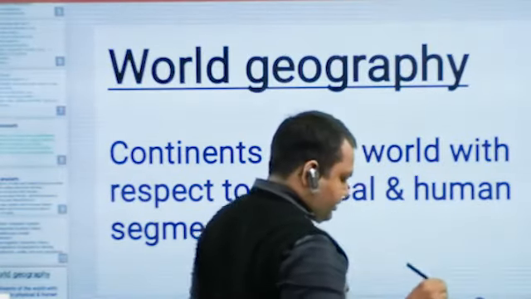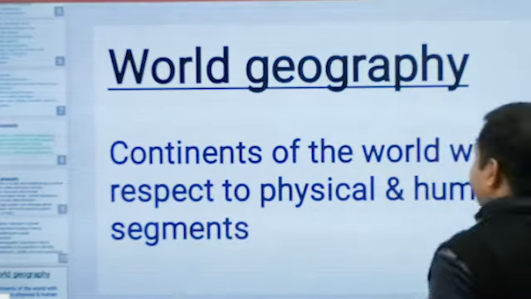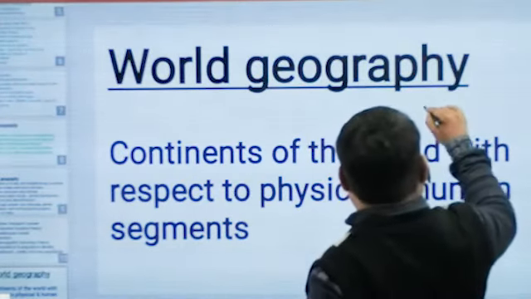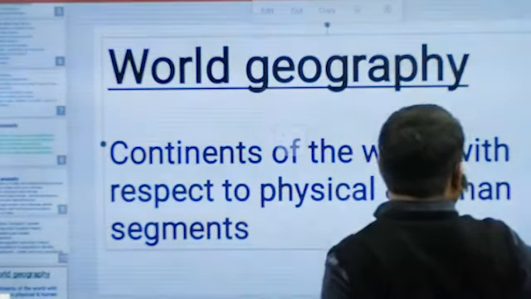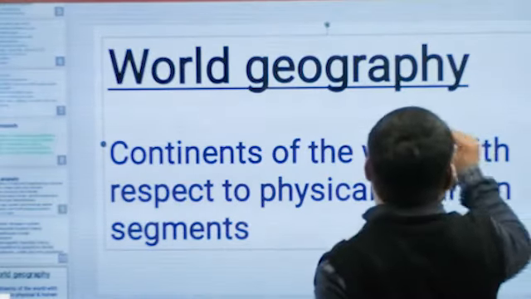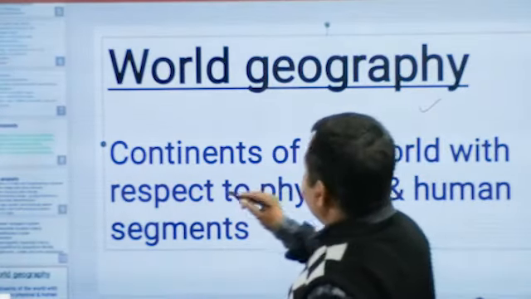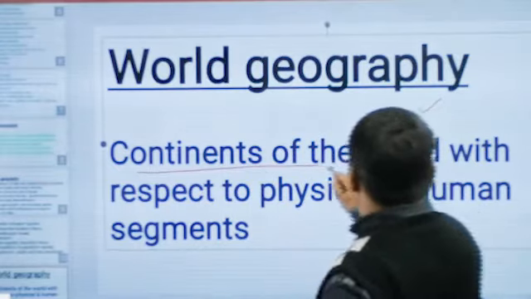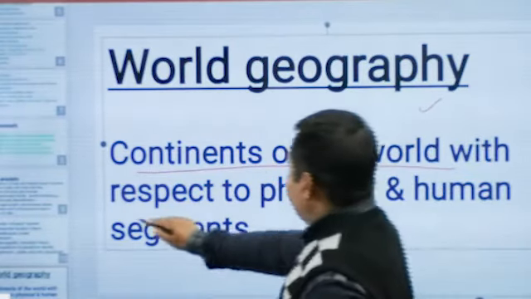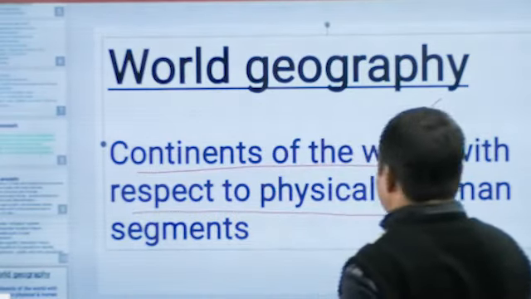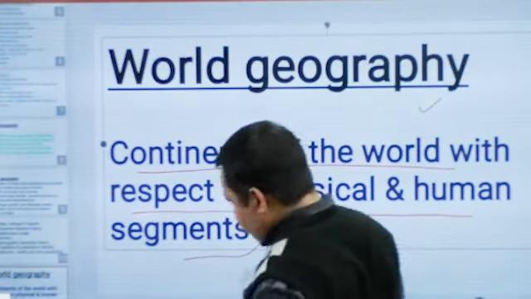And the last unit is related to world geography. Within this topic, we will discuss every continent of the world with respect to physical and human segments.